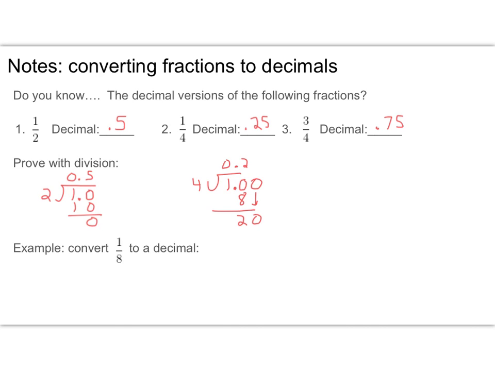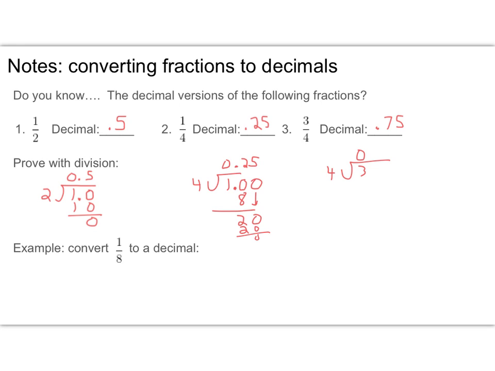And 4 goes into 20 5 times. So there's my decimal answer for 1/4.